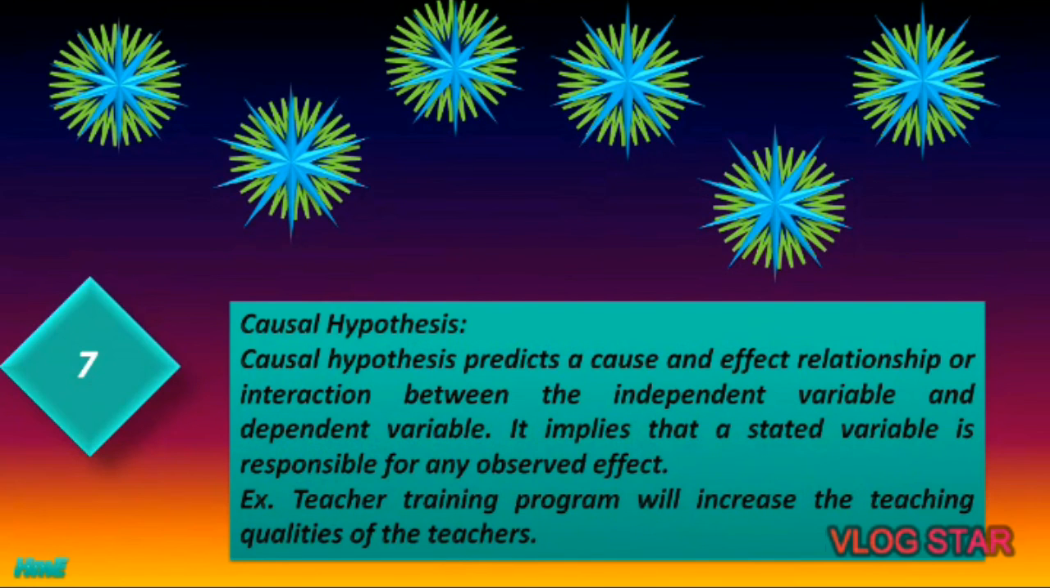For example, teacher training program will increase the teaching qualities of the teachers. So here the researcher is directly showing the relationship between the teacher training program and the teaching qualities of the teachers. So in this type of hypothetical statement, the researcher tries to show that the cause and effect are directly related to each other.